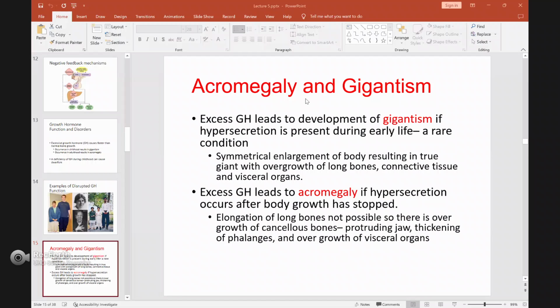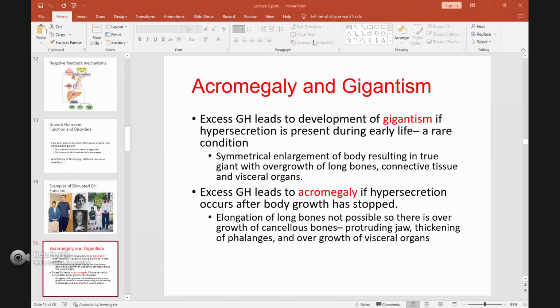Cancellous bone is actually the soft bone, like the bones in the joint. The soft one we call the cancellous bone. This type of bone can still grow even after the rest of your body has stopped growing. So if you have acromegaly, just this part becomes bigger compared to a normal person.